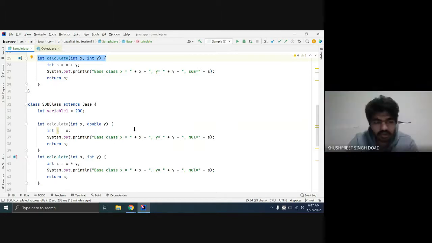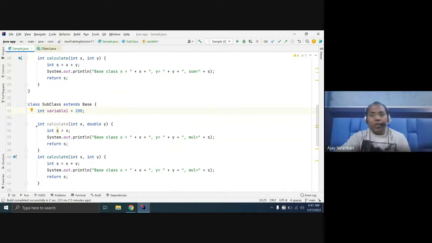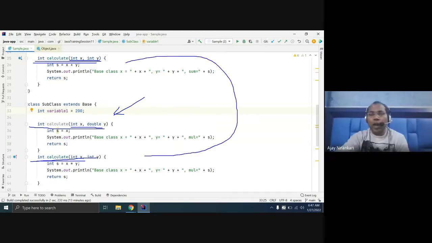Till now, any doubt? Overloading is when you define a different input parameter list. Whenever you change the parameter list, it is known as overloading. Whenever you define the same signature in the subclass as in the superclass, with no change, it is known as overriding.